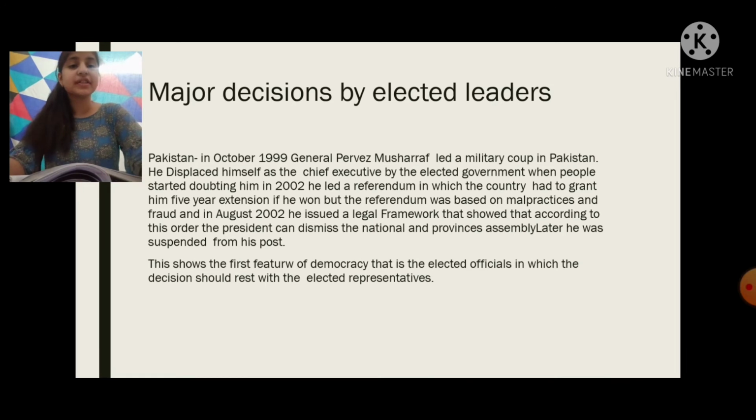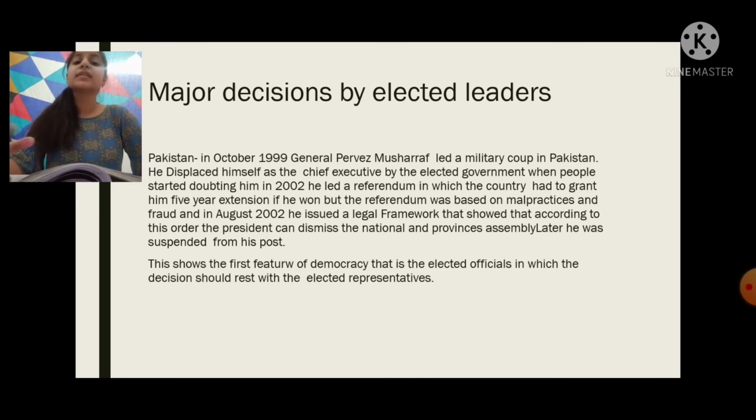Then major decisions by elected leaders. In this, we are first going to read about Pakistan. In the book it is given that in October 1999, General Pervez Musharraf led a military coup in Pakistan, and he displaced the elected government and made himself the chief executive of the country.